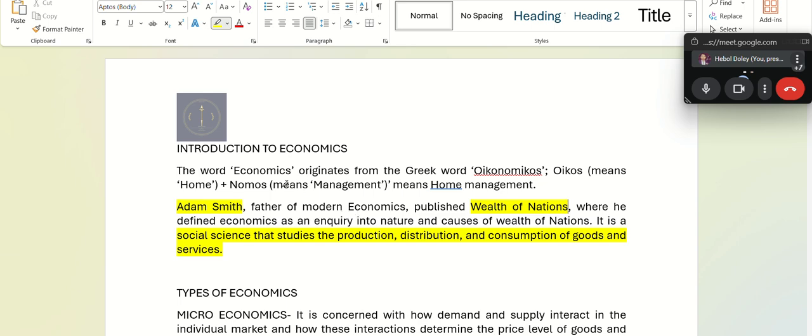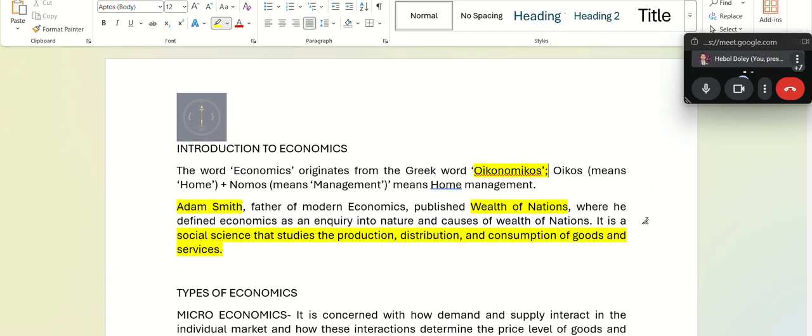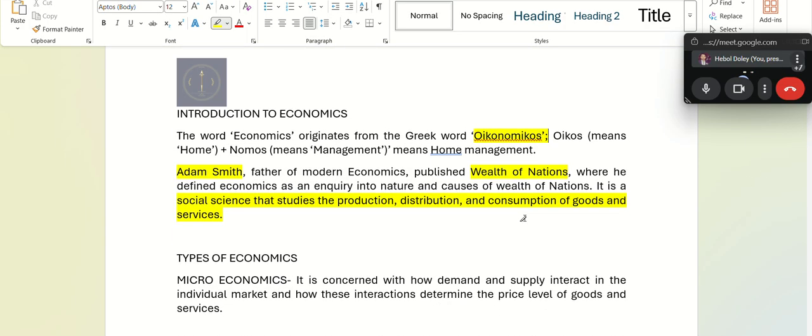Now this word economics comes from the Greek Oikonomikos. Oikos meaning home and nomos means management. All right, means home management. So economics is actually a social science.